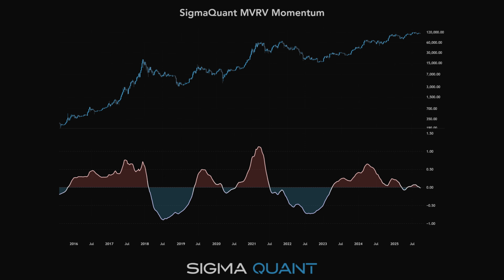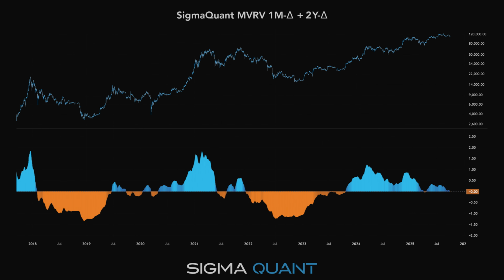Look back. When momentum flipped from negative to positive after the 2018 and 2022 bears, it marked the first stirrings of recovery. Conversely, when momentum rolled over in 2017 and 2021, it foreshadowed major tops. A level of 0.5 statistically captures mid-cycle corrections, while the range of 0.5 to 1.0 signals euphoric peaks. A level of negative 0.5 captures corrections, with capitulations occurring approaching the level of negative 1. Momentum captures the psychology of acceleration, not just where the market is, but where it's going.